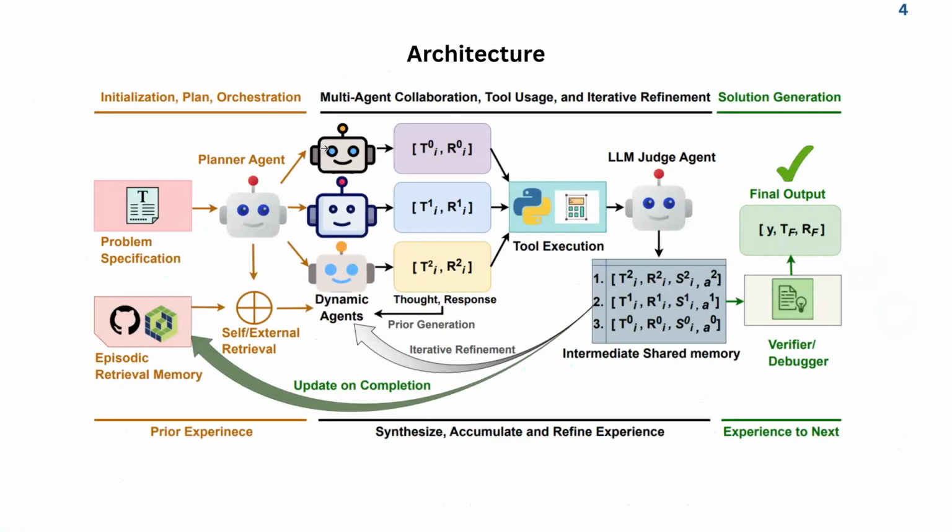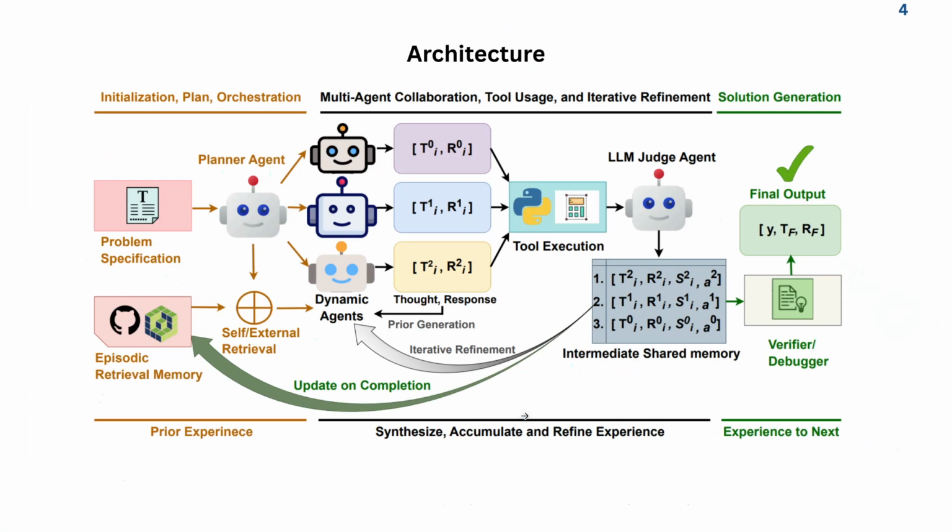This is the first part, and the second part is they use this final output. The final output that we just got here was also fed into this episodic memory to enrich the episodic memory with the outputs that are verified. So this is how this entire system works. As I said before, the main benefit comes from the multiple roles, which you can see being spawned by this planner agent, and another thing is discussion, which is enabled by this intermediate shared memory. And the third part is the episodic memory, where we'll see later that RAG-based retrievals improve the performance by quite a lot.